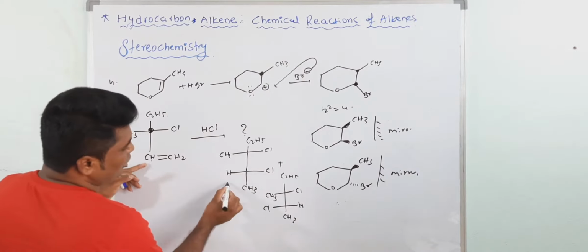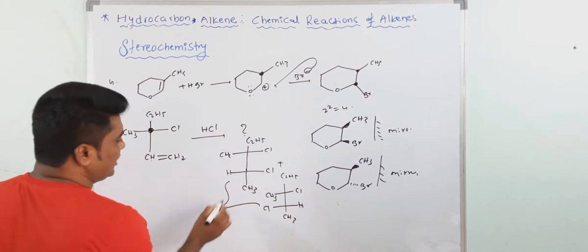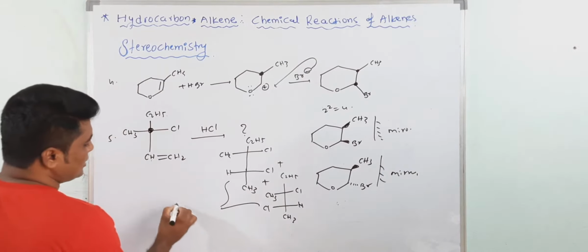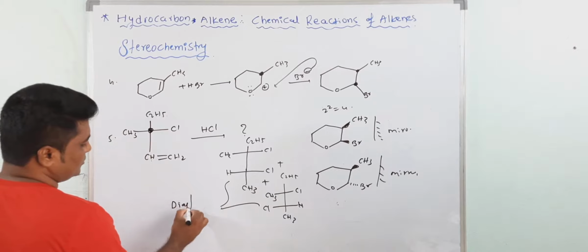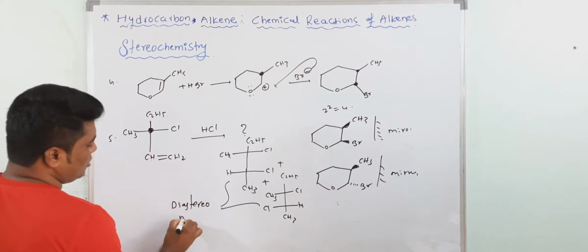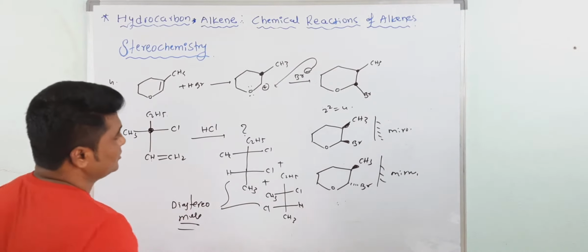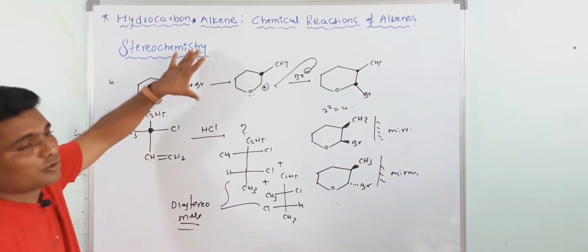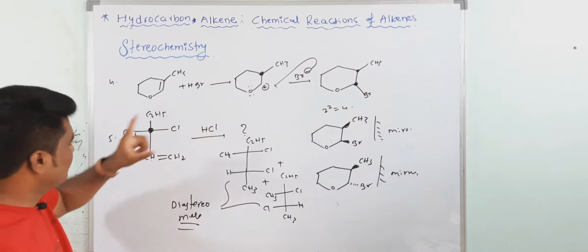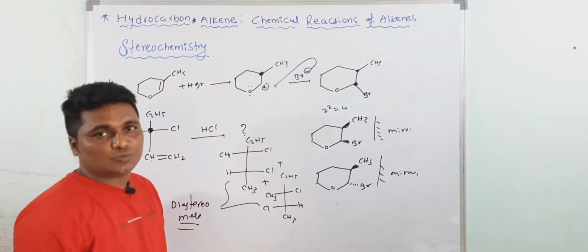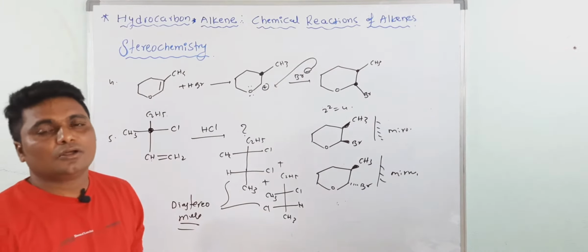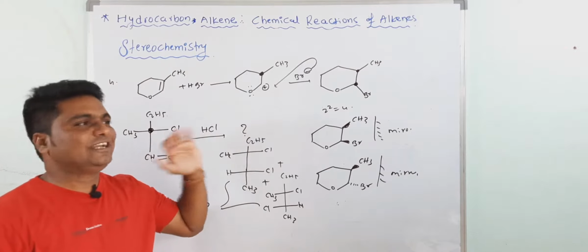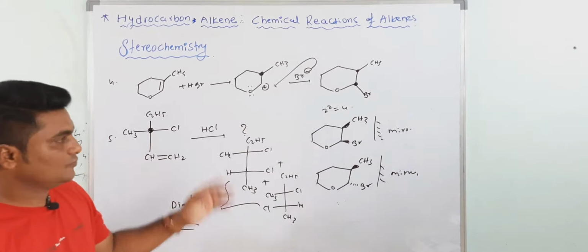Okay. Both are what? Both are not mirror images. Both are what? Diastereomers. Okay. So these are the stereochemistry problems based on electrophilic addition to the alkene. Then one more problem we will discuss, number of isomers. That is the problem of the day we will discuss. First write down.